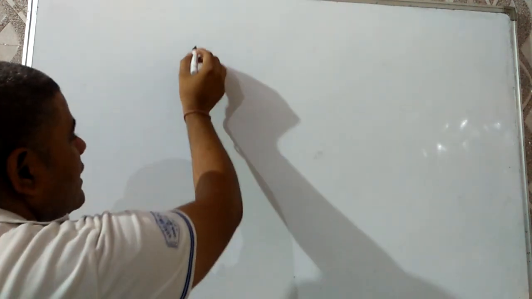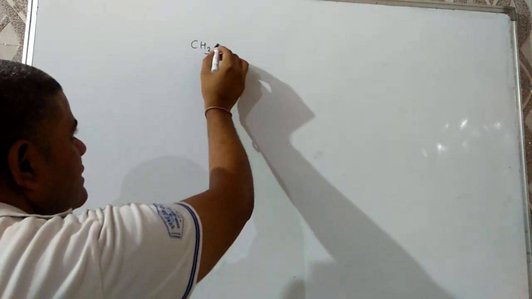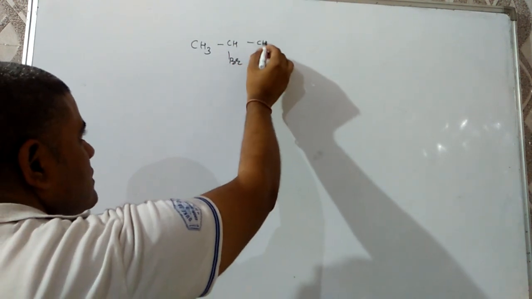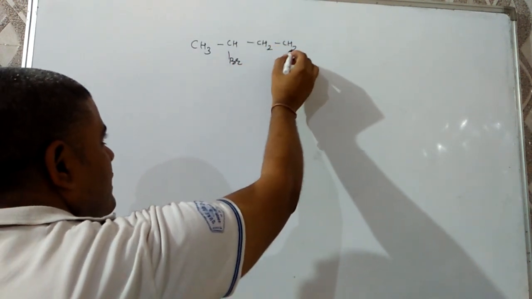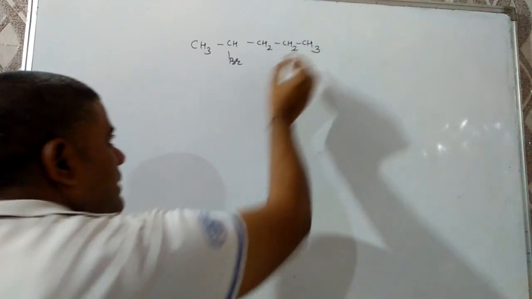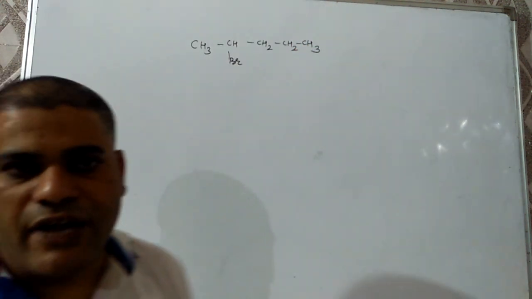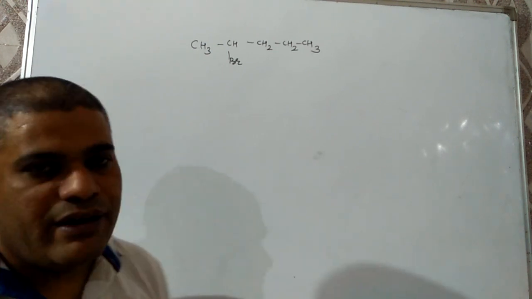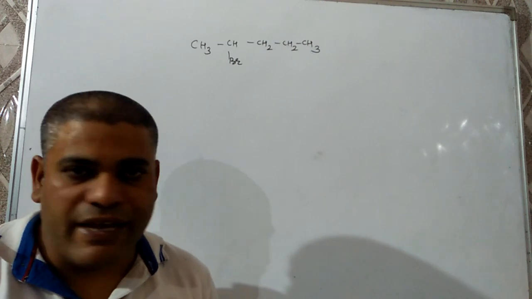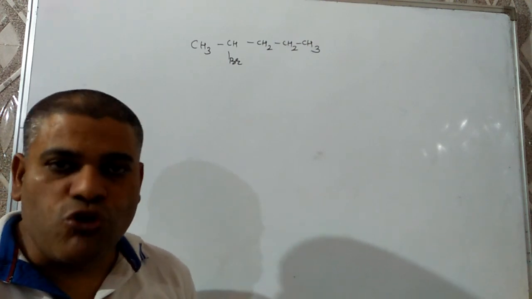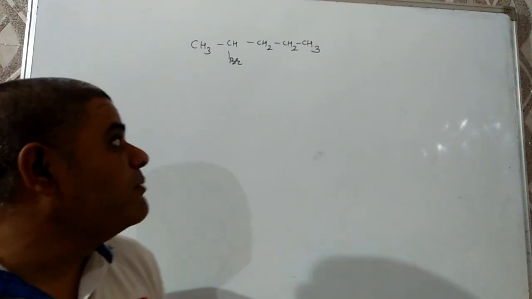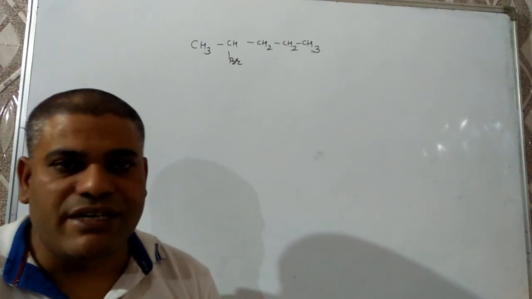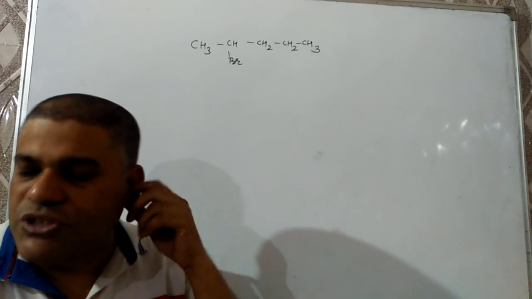For example, if the molecule is CH3, CH, Br, CH2, CH2, CH3, then the IUPAC name will be 2-bromopentane, not 3-bromopentane, because we number so that the lowest number is given to the carbon having the substituent.